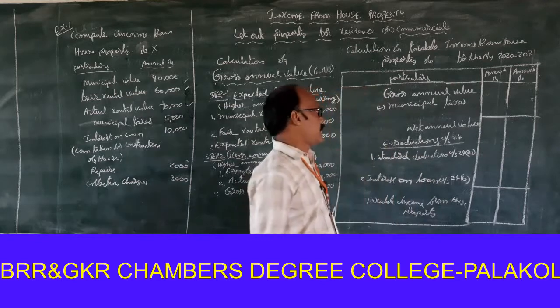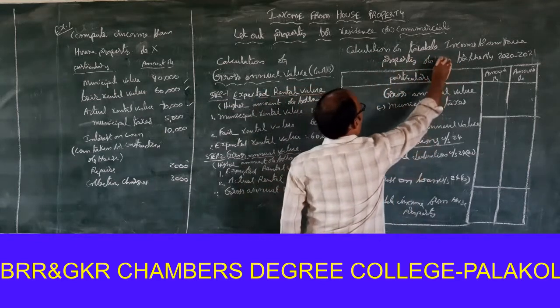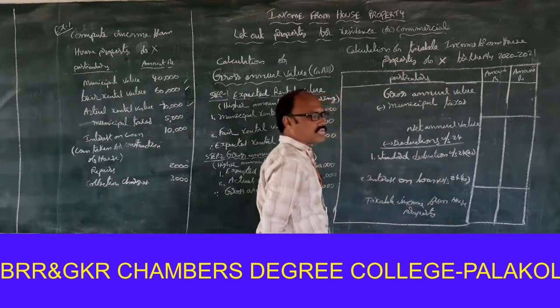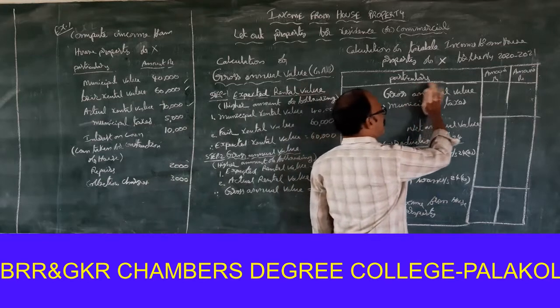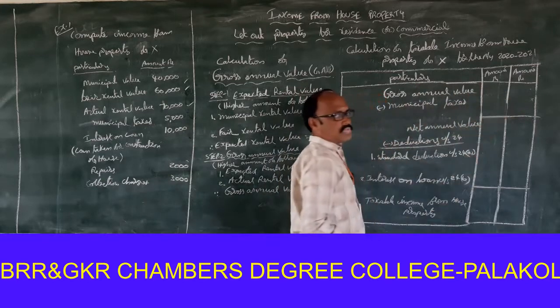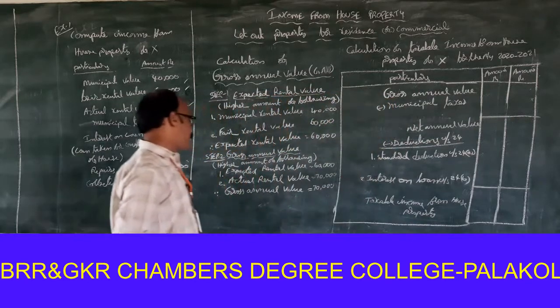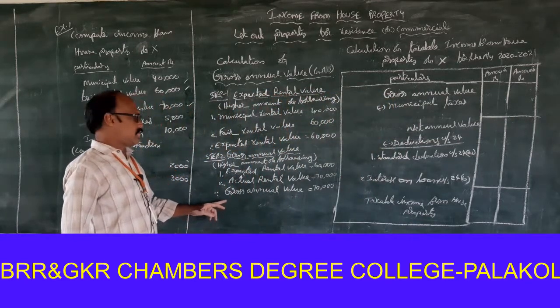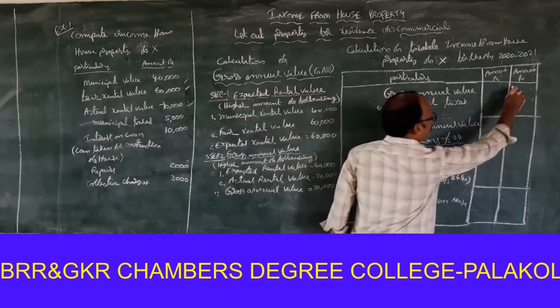Next one. Calculation of taxable income from house property of X for the assessment year 2020-2021. Particulars, amount. First one, gross annual value, 70,000.